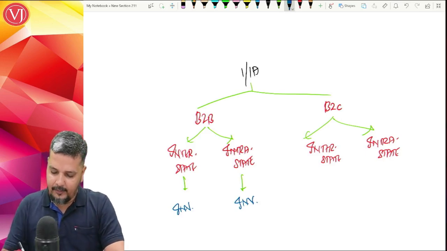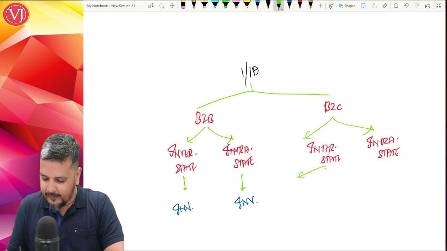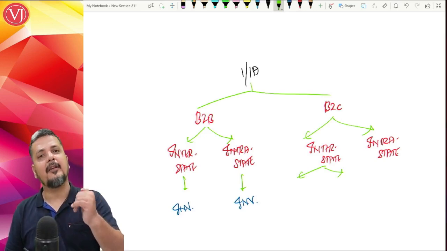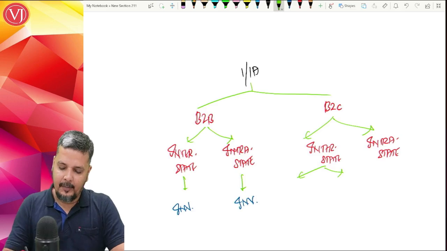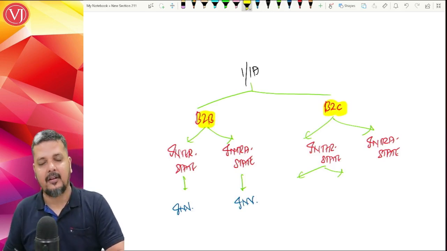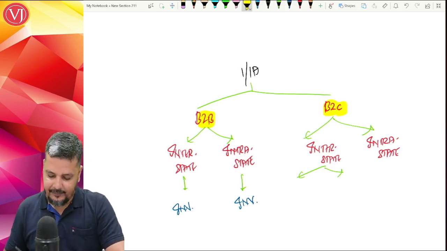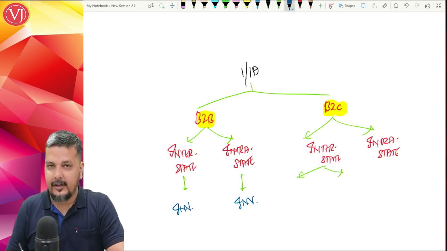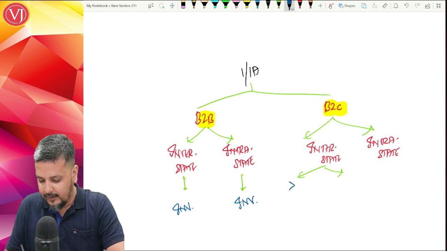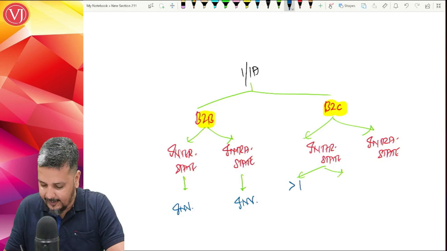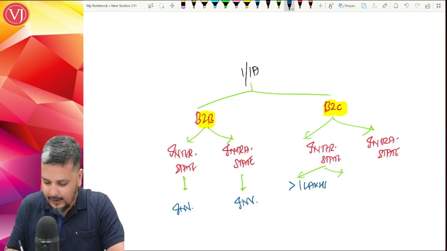B2B. B2C, if it is interstate: supposing I'm in the state of Tamil Nadu and I'm making supplies outside the state, but my customer is unregistered. B2B means my customer is registered. B2C means my customer is unregistered and is in another state. If the value of that particular transaction is more than 2.5 lakhs, earlier it was 2.5 lakhs, now that 2.5 lakhs has changed to 1 lakh.